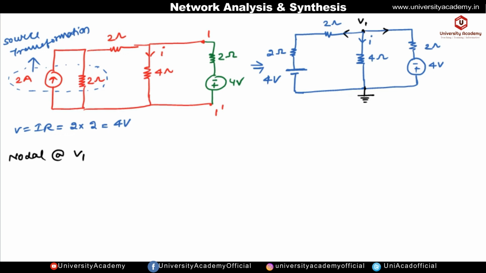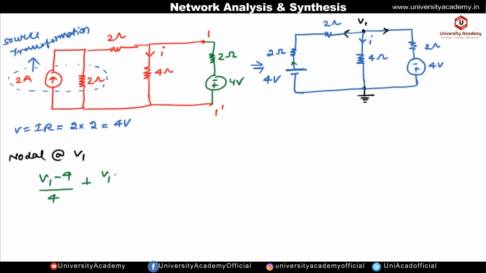Okay, so sum of incoming current is equal to sum of outgoing current. So whatever currents we have marked here, that is outgoing current. Okay, so what is the value of this current? So it will be given by V1 minus 4. Okay, because this 4 volt will give the current, because the positive terminal is upward, so it will give the current in this direction which will be opposing our marked current. Okay, so that is why minus, and total resistance is 4 ohm because both are connected in series, then plus